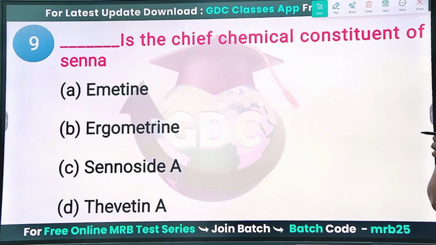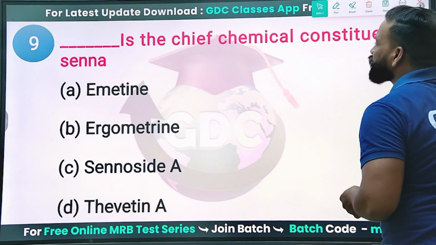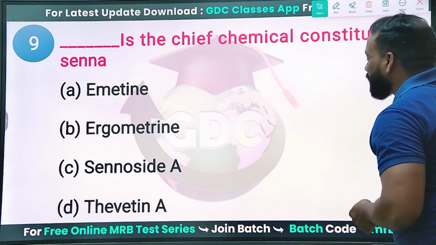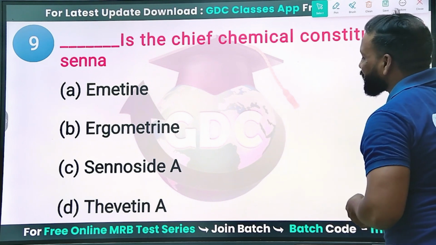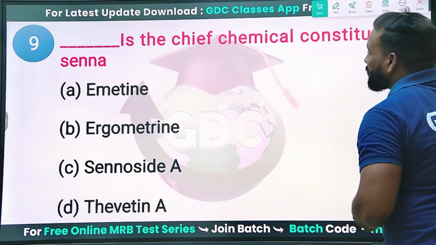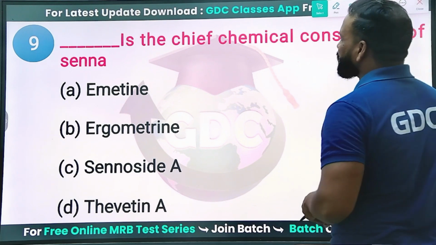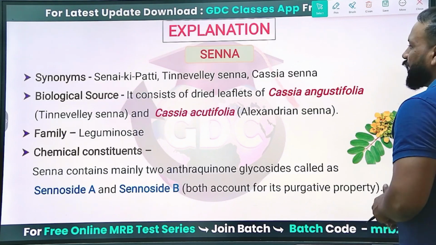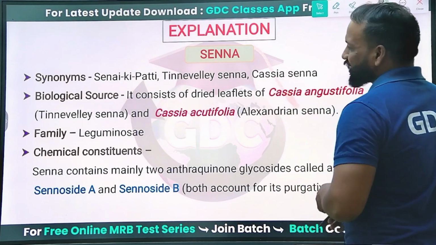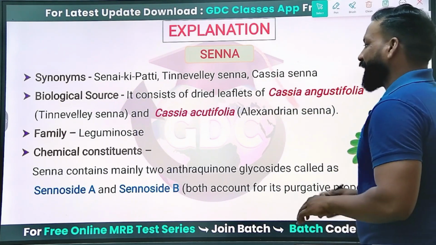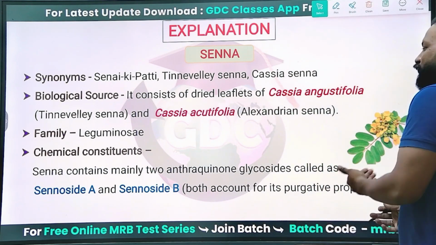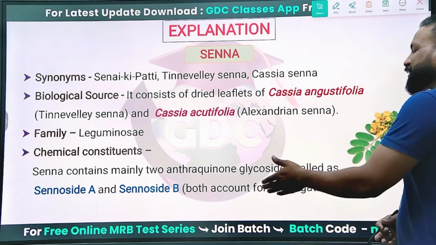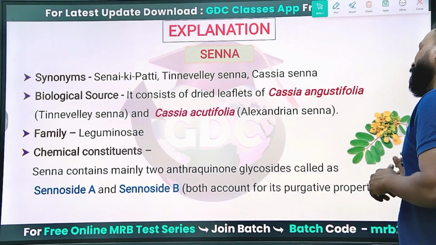Next, which is the chief chemical constituent of Senna? Senna is a glycoside. Emetine is obtained from ipecac and ergot alkaloids from ergot, but in Senna the sennosides are obtained from Senna itself. So Tinnevelly Senna, also called Kesha Senna. It is obtained from two sources, Cassia angustifolia and Cassia acutifolia, family Leguminosae. It contains chemical constituents such as sennosides A and B, which have a purgative property.